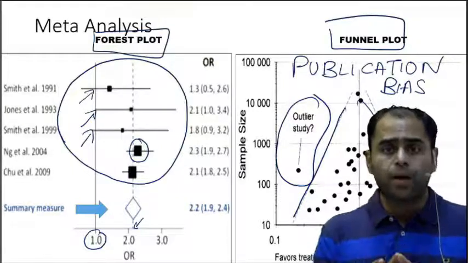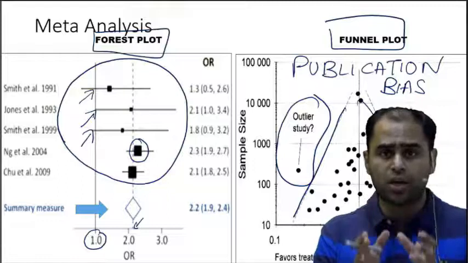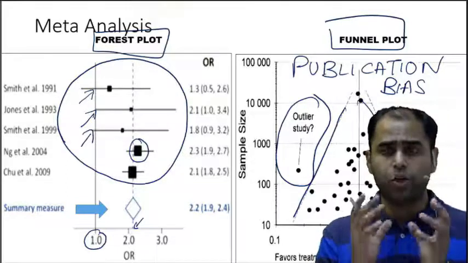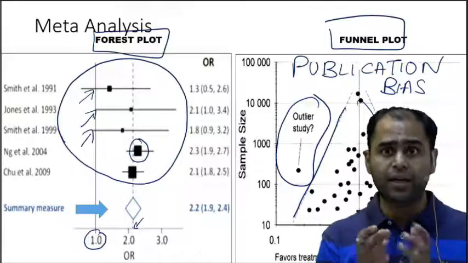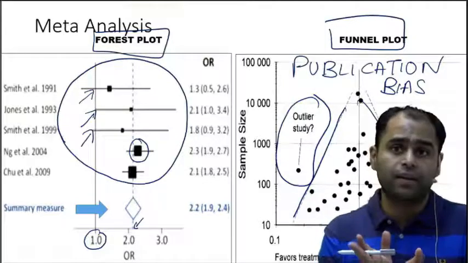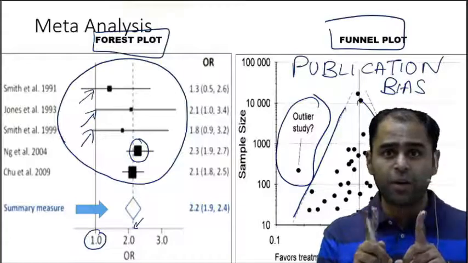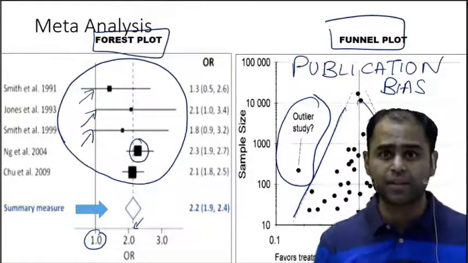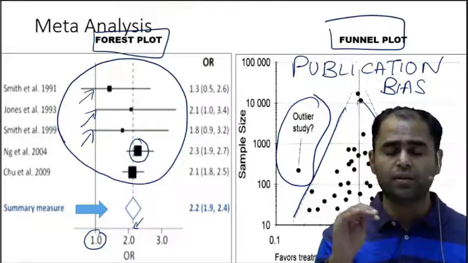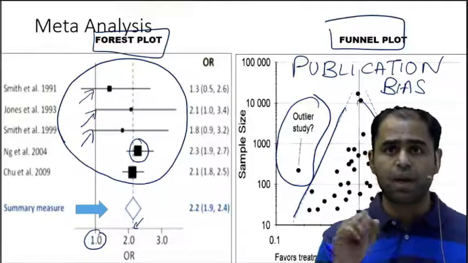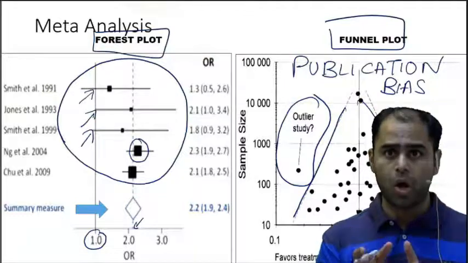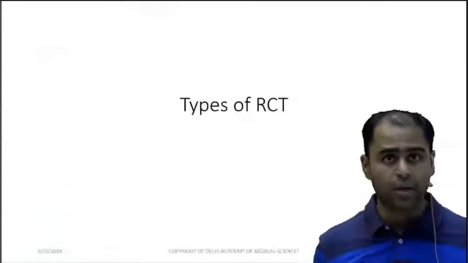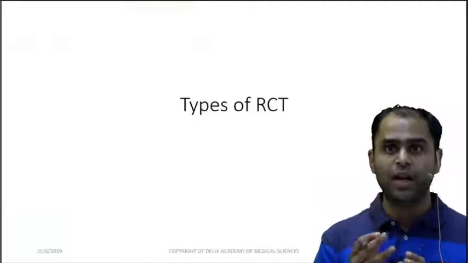You know, the majority of the journals love to publish only results which have positive or significant findings. They never publish results which have negative findings. So this is publication bias seen on a funnel plot. Okay. Now let's come to the next topic.